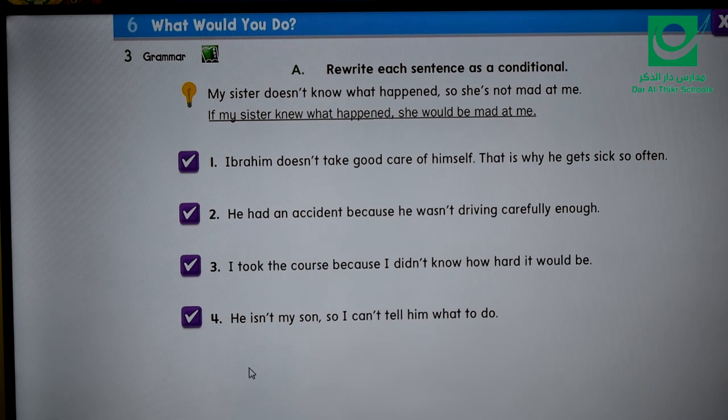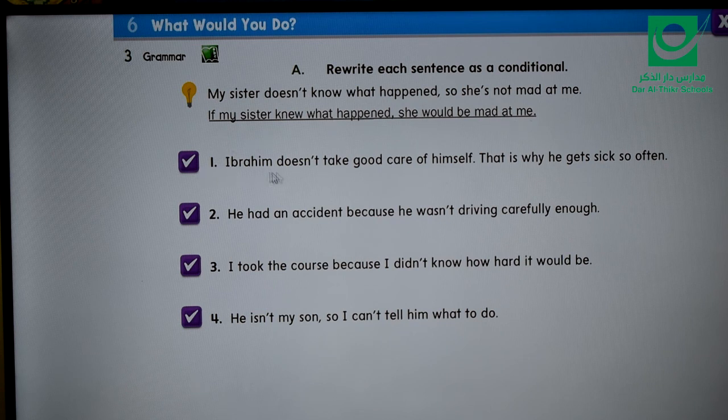We're going to do the first four sentences or questions in this exercise. Rewrite each sentence as a conditional. My sister doesn't know what happened, so she's not mad at me. So this is the reality. She doesn't know and she's not mad at me. But let's make a hypothetical situation in the present. If my sister knew what happened, she doesn't know, right? So if she knew what happened, she would be mad at me.